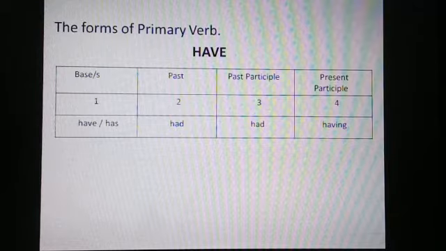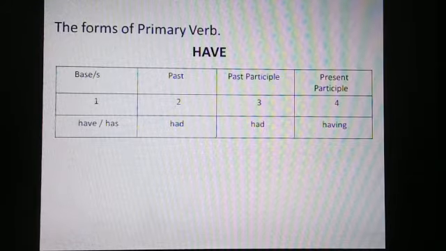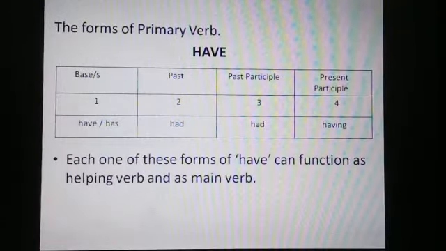Now, children, if you see, had, the second form and the third form are identical. And the fourth form, the present participle form, is having. So, the forms of have are have, has, had, having. Each one of these forms of have can function as helping verb and as main verb.